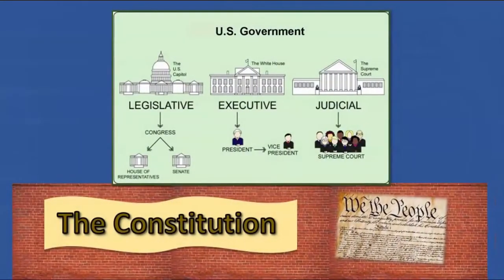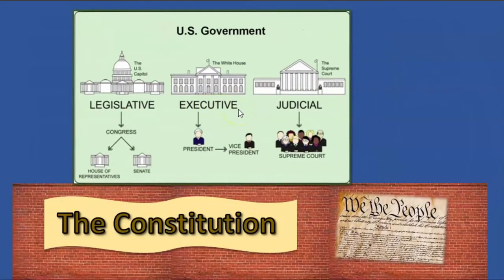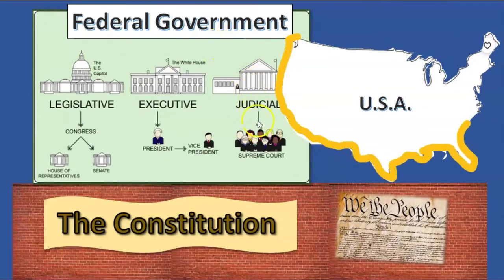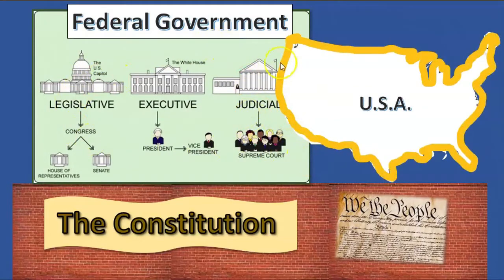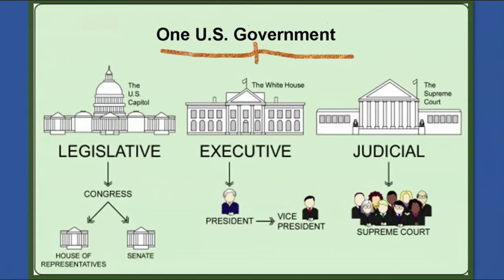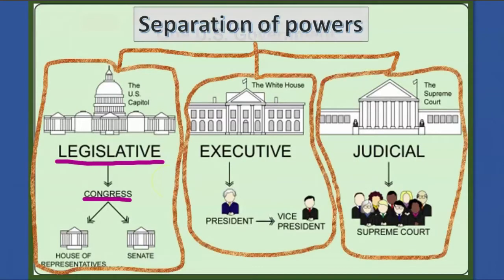In the last video, you learned about our system of government. This is a picture of the federal government, the government for the whole United States. It has three parts. Remember the three parts or branches? In this video, we will look at this branch, the legislative branch or Congress. Remember the separation of powers? How there are three sections and each has separate powers? What does this branch do? What does Congress do? What power does Congress have?